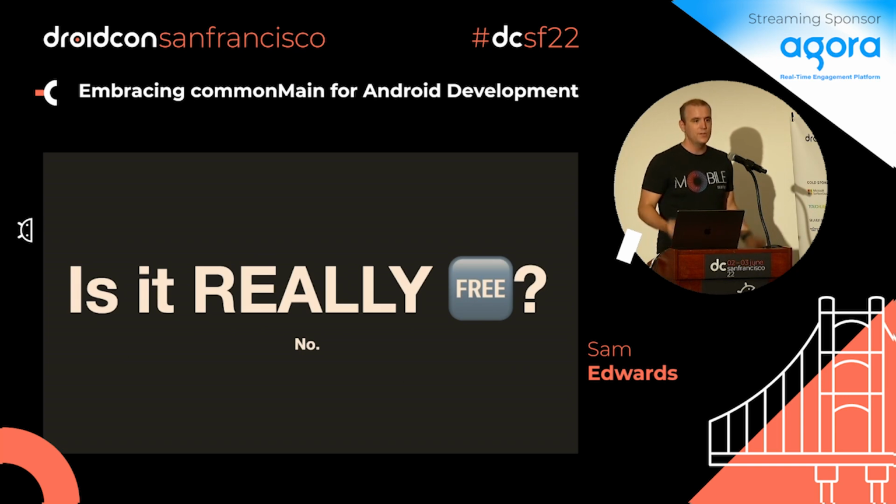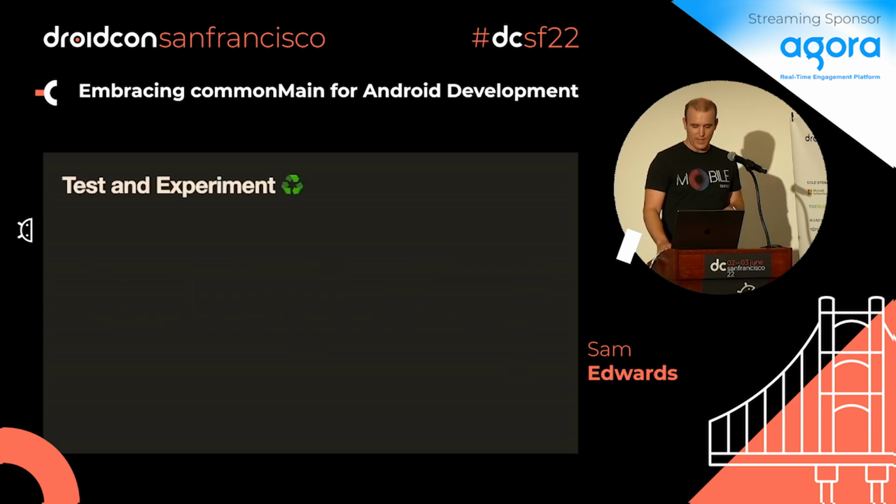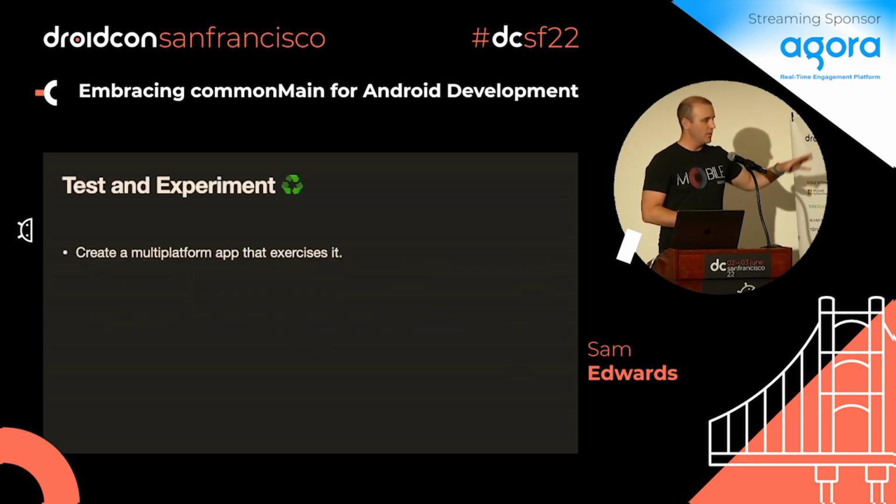So when you start choosing libraries, consider that. Is multi-platform something I want to check out in the future? If it is, try to find a library that is compatible. The big thing here is test and experiment. Just getting this to work is cool, but when you see it running in iOS, when you see it running on the web, then you get really excited. It's really fun. And you're like, oh, this is great. This is going to take over the world.